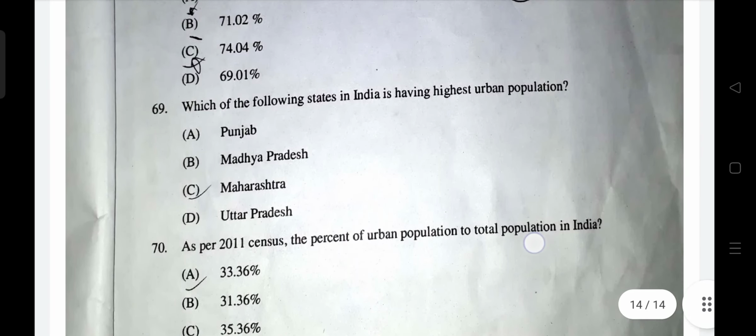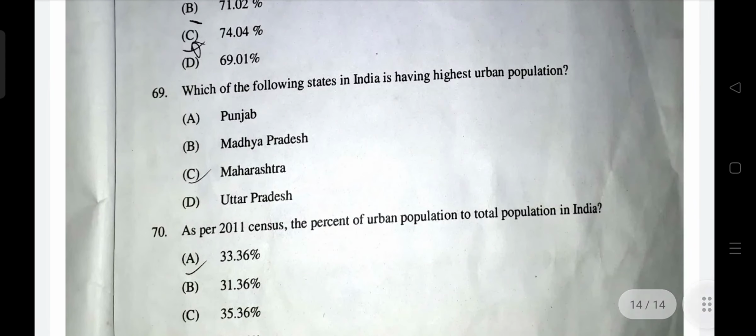Actually, you could also be confused by the question. It says highest urban population. It is not given as percentage, so it can be percentage or real amount of people. Even in the case of real amount of people, the answer would be Maharashtra. I think above 45% of people are urban in Maharashtra, and Uttar Pradesh has only 21%. So Maharashtra has a huge urban population. Even by that method, the absolute number is also greater in Maharashtra. Answer is C, not Uttar Pradesh. C is correct.